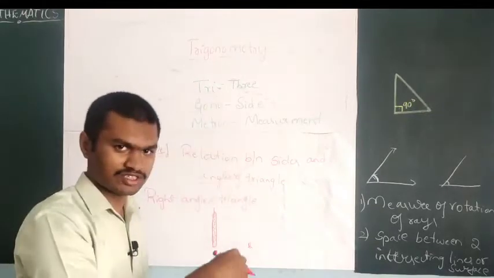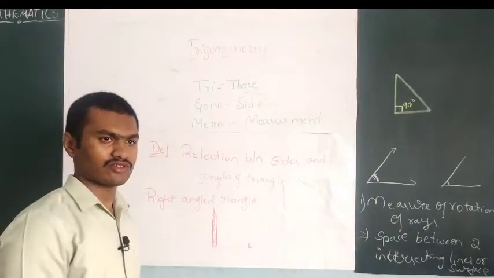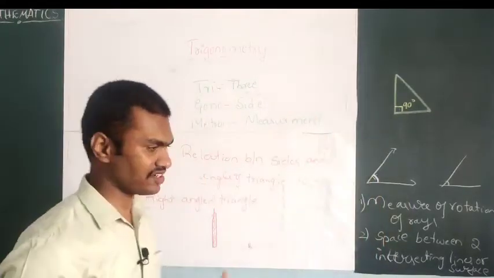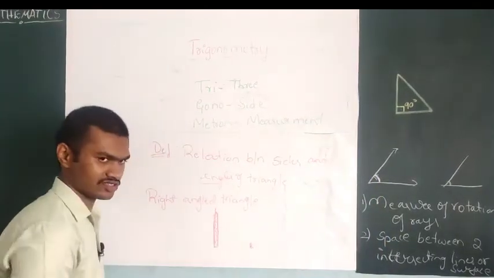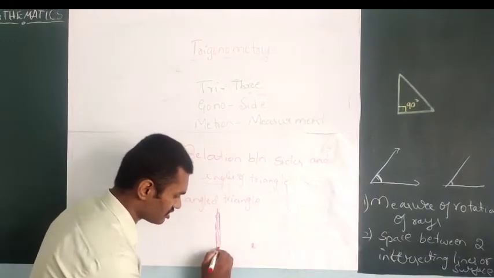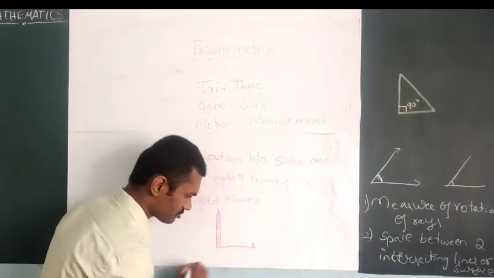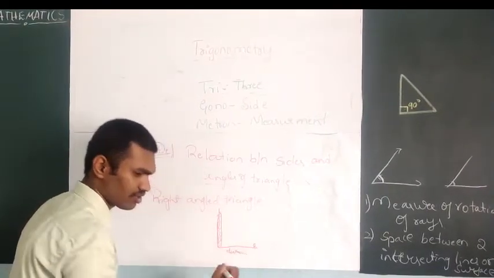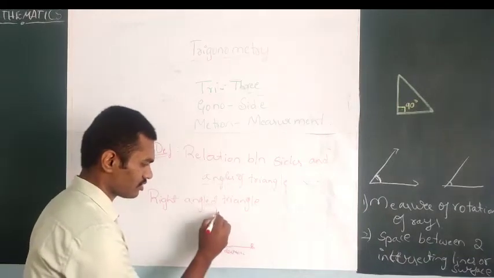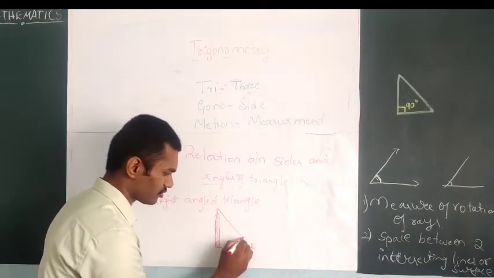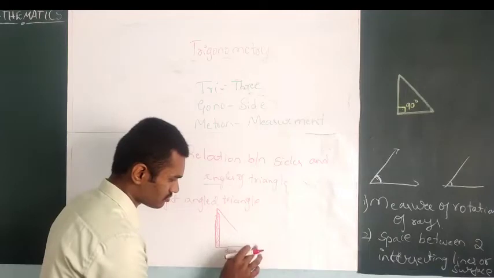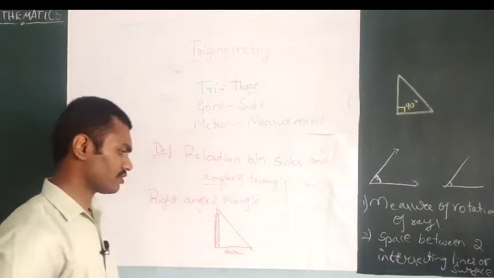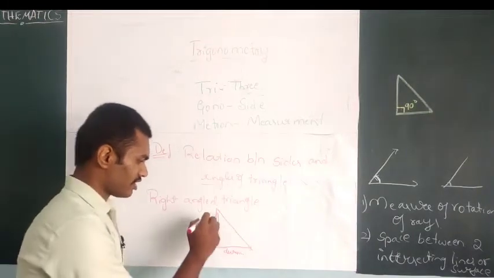Can we measure this with a tape itself? Everything cannot be measured by tape because it may be very high. So you can measure like this. How far is the distance from the tower to you? This is the distance from the tower to the standing person. From the top of the tower to the person standing here, this is the height.